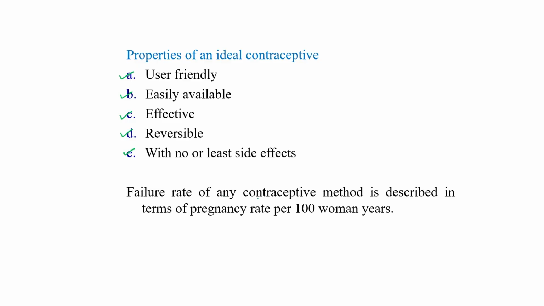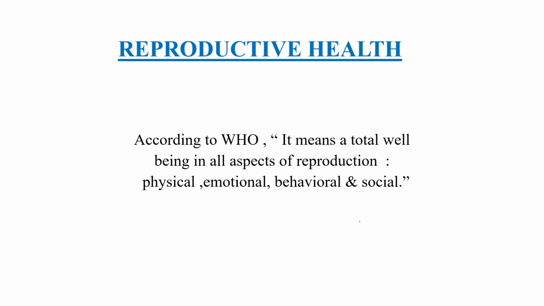Failure rate of any contraceptive method is described in terms of pregnancy rate per 100 women per year. So what is reproductive health, according to WHO? It means a total well-being in all aspects of reproduction, like physical, emotional, behavioral, and social.